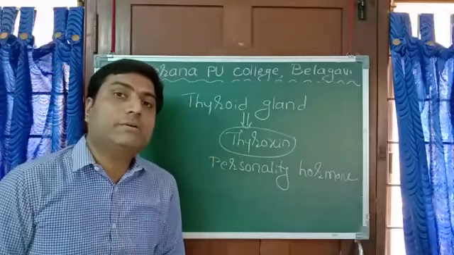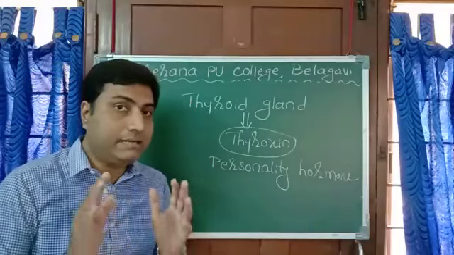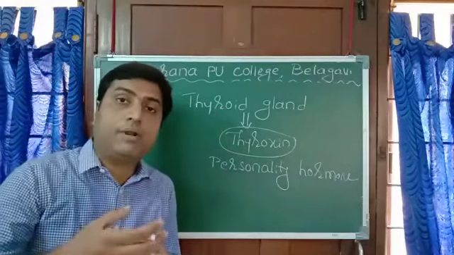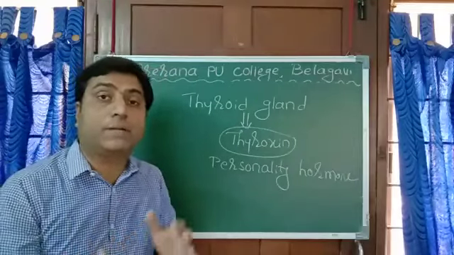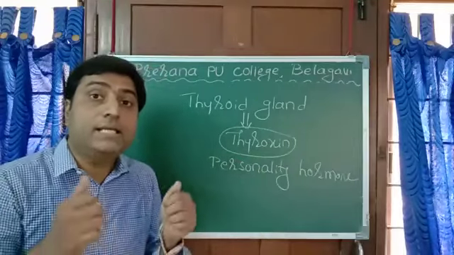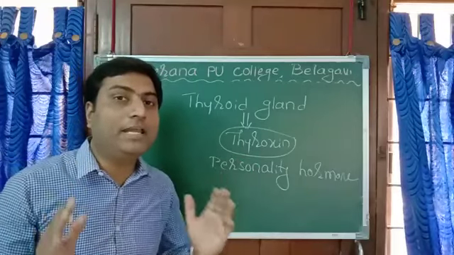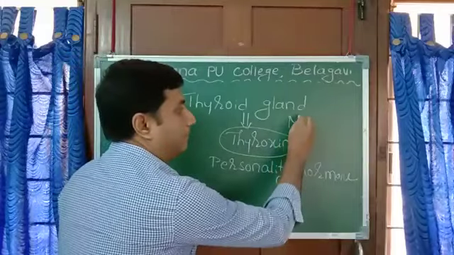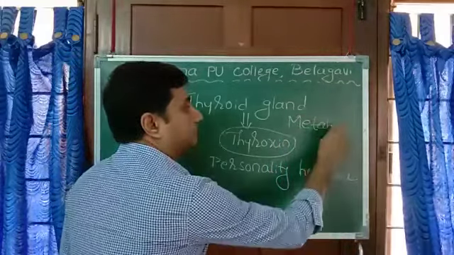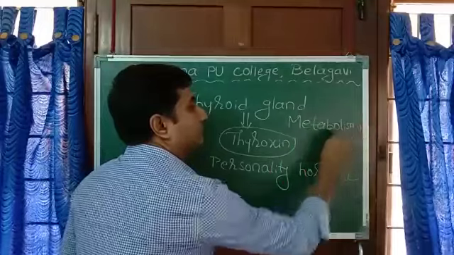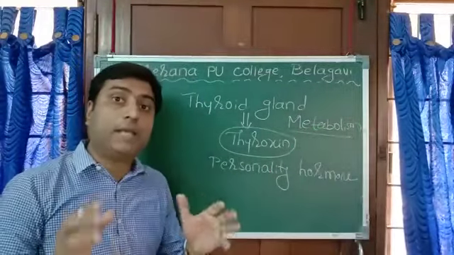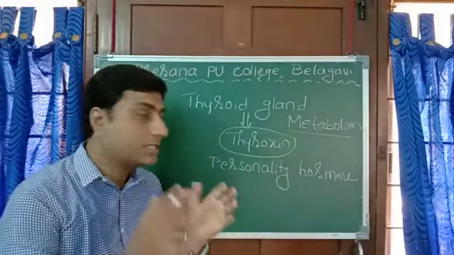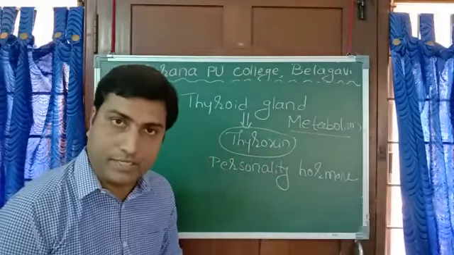How exactly does it control our personality? Personality doesn't mean only external appearance. Even our mental stability, mental condition, physical condition, mental fitness, physical fitness is because of the metabolic activity that takes place in our body. Metabolism means the sum total of chemical reactions taking place in our body. That metabolism is controlled by this thyroxine.